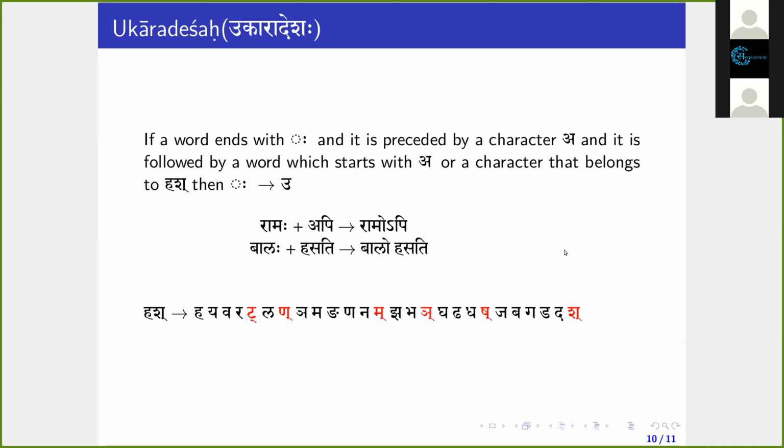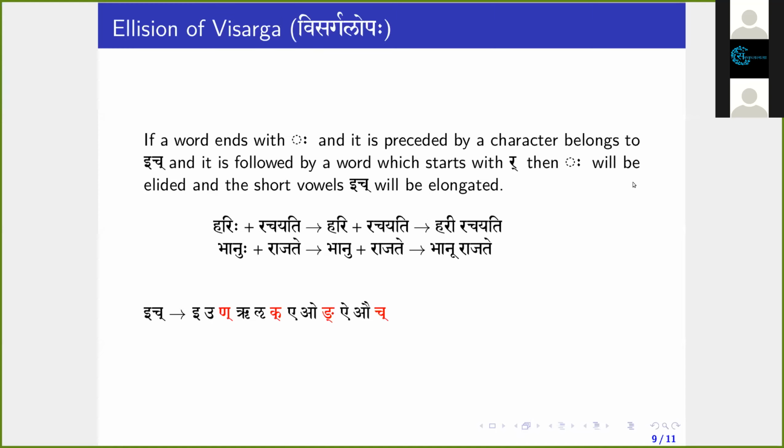Can I ask a question on the previous slide? Here, for example, before the visarga, if we already have a dirgha ukara, for example, Bhanooh rajate, in that case, would it become something else? It remains Bhanoo Rajate only. Dirgha u remains dirgha u only. All right, thank you.